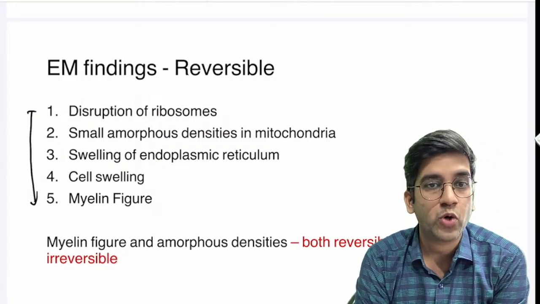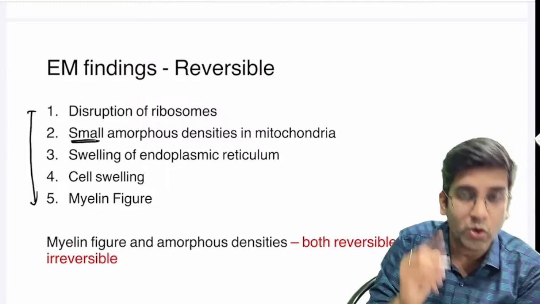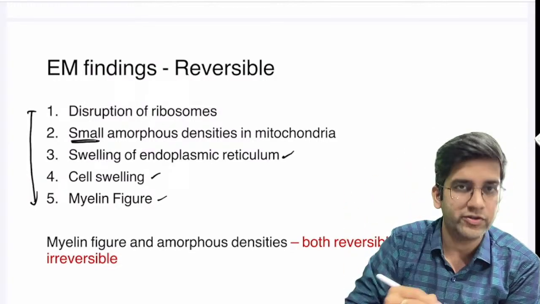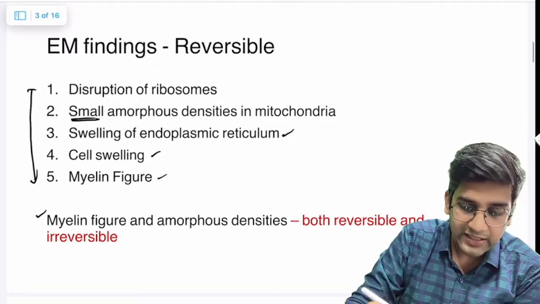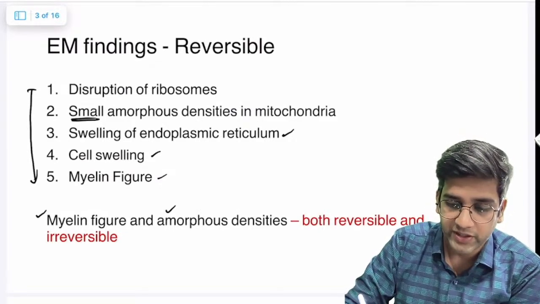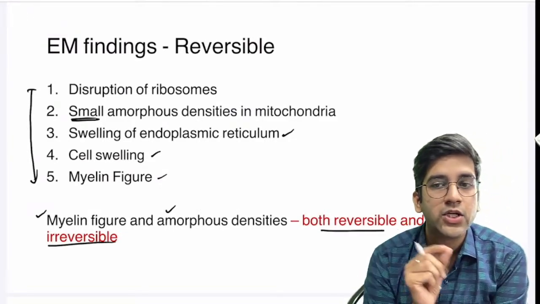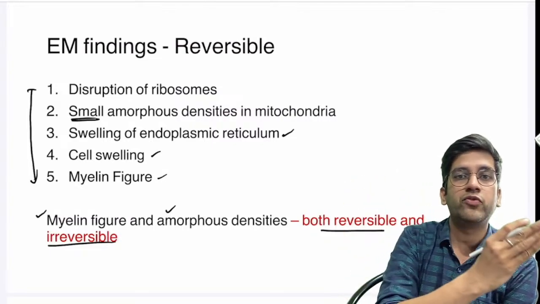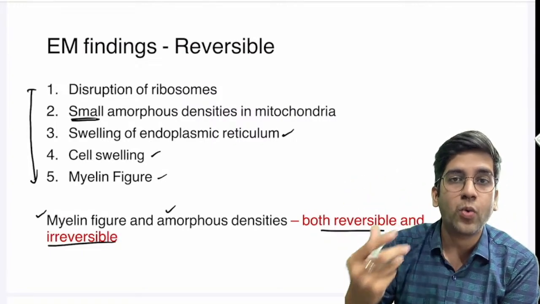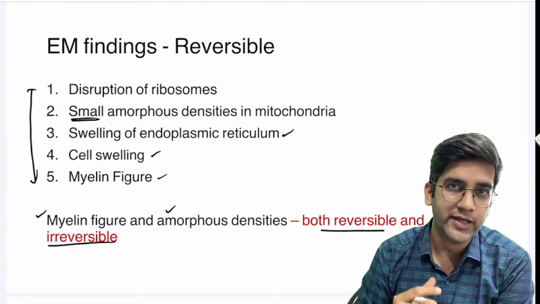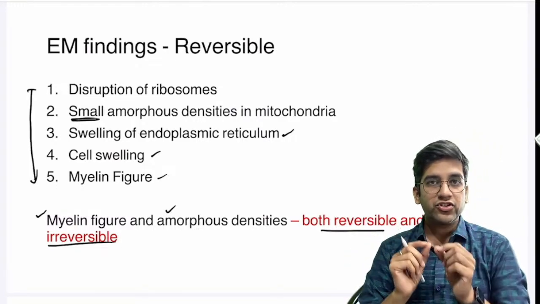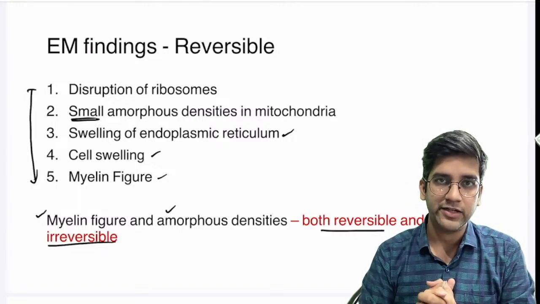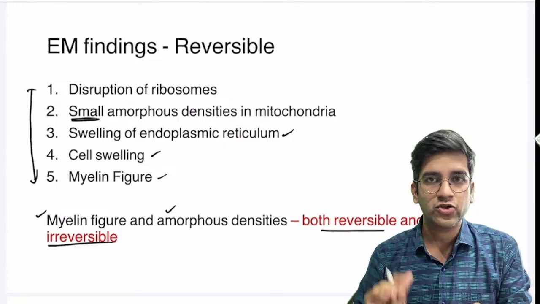Reversible findings include disruption of ribosomes and small amorphous densities. Please look at this: if it's small, it's reversible cell injury. And there are two findings, myelin figures and amorphous densities of mitochondria, which are seen in both reversible and irreversible injury. So how do you differentiate this? If it's a large amorphous density, obviously I'm going to go for irreversible, and with more quantity of myelin figures, I'm going to go for irreversible cell injury. So the distinction is based on the quantity, but both are common findings for both reversible and irreversible cell injury. Clear? Let's go to the next MCQ.